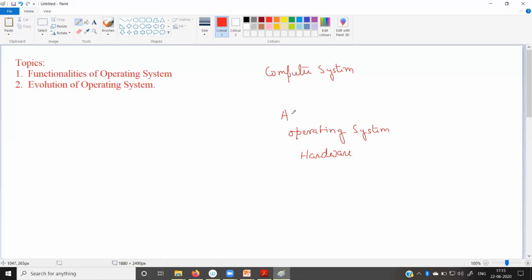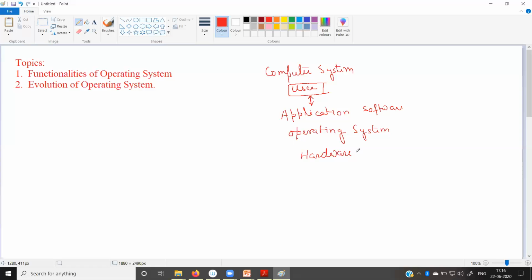Above operating system, some application softwares run. So all application softwares which we use in our day-to-day life run on the operating system. So above operating system, the layer is application software. Now, above the application software layer, the layer is called the user layer. So user layers are the users or human beings who are using the computer. So those users are interacting with this application software.